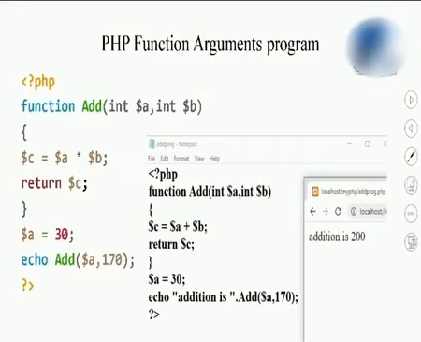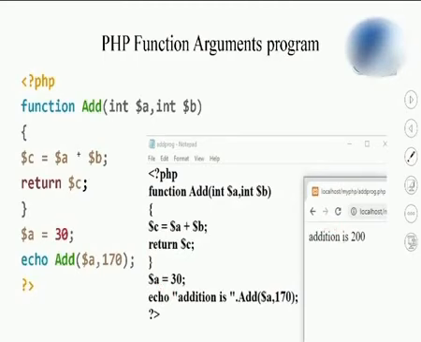So here what I can do is, over here in this function, observe, this is the code which I wrote in the notepad, and I have got the output as 200 because it has added 30 and 170 and it has returned to this echo statement for printing. So this is the program of taking two parameters for a user defined function.